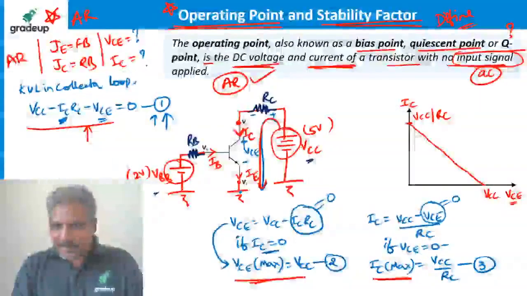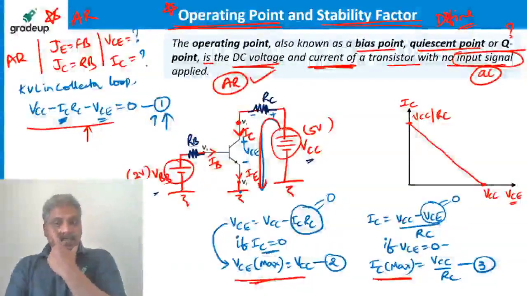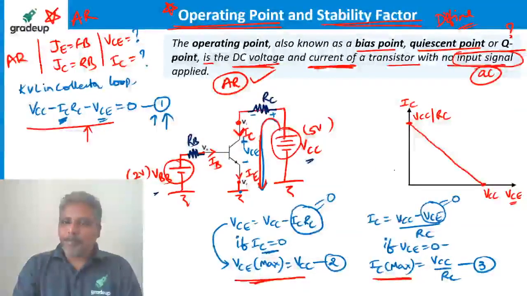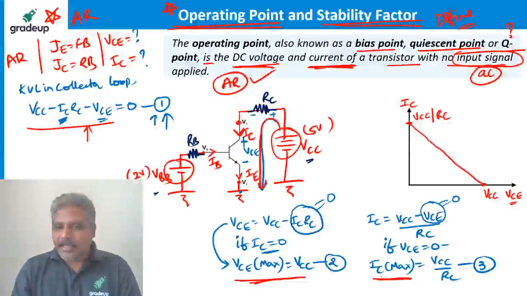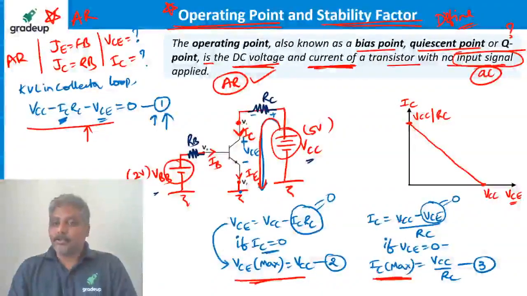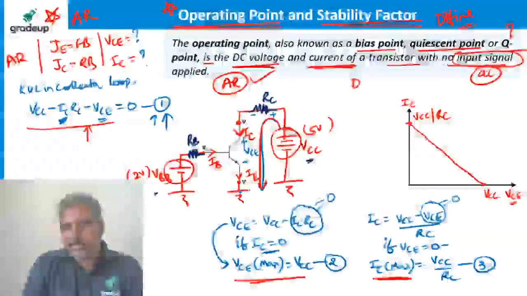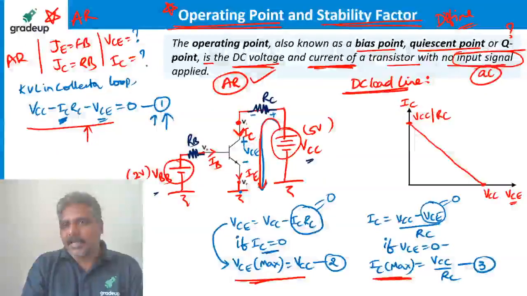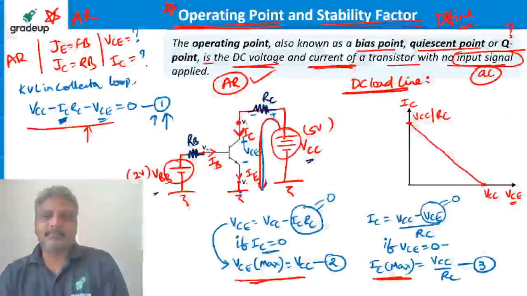Okay, this value I call VCC. This is VCE. This is IC. Sorry, this is IC max. This is VCE. See, I plotted a line by joining 2 points, which are the maximum voltage and current. This diagram we call the DC load line. It is called the DC load line because we plotted this line for DC voltages and currents.